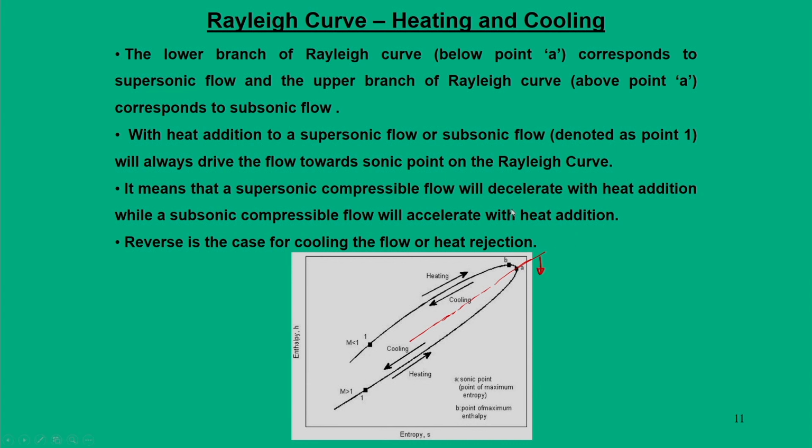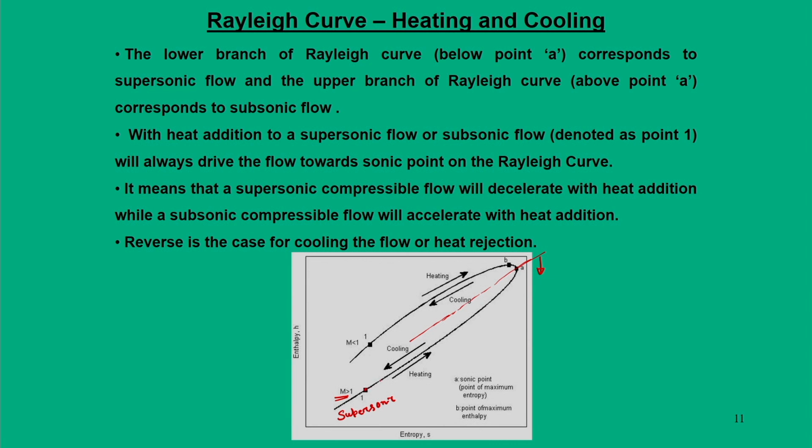When I am in the lower branch of the curve, obviously we are in the supersonic region. So, the initial points can be anything. Let me start with point 1.